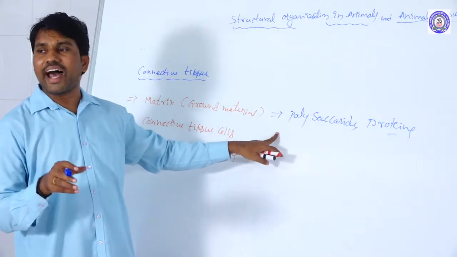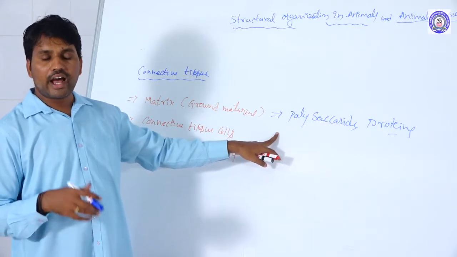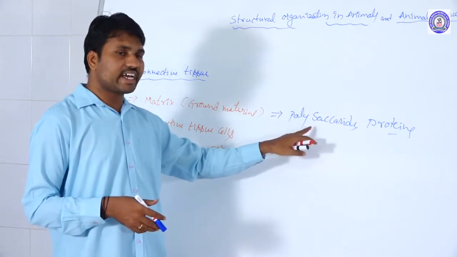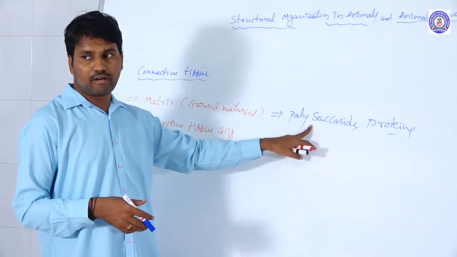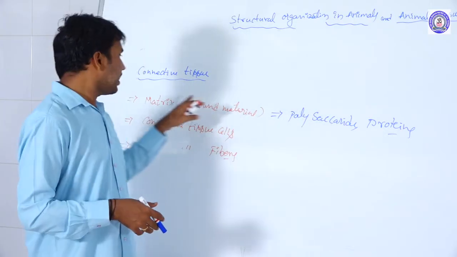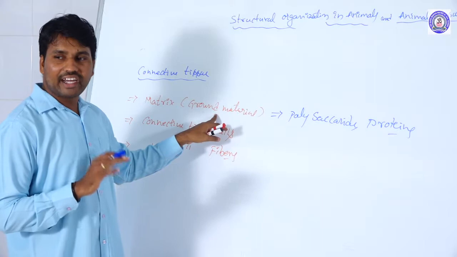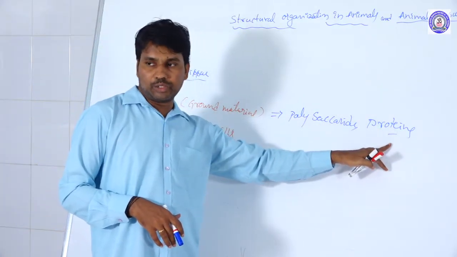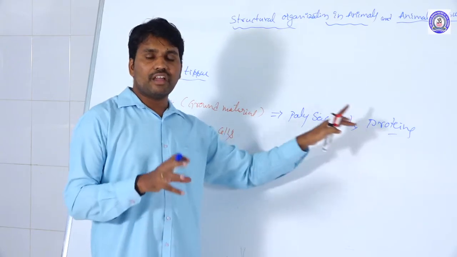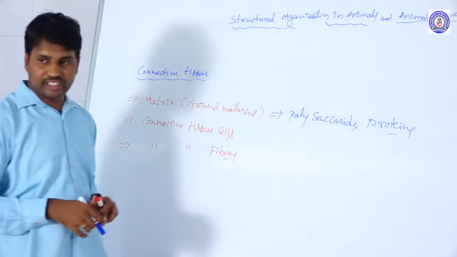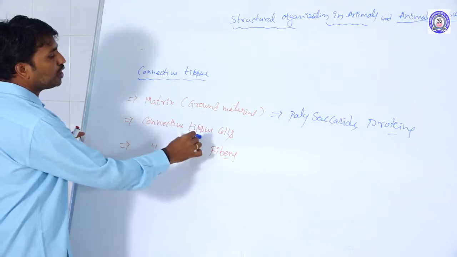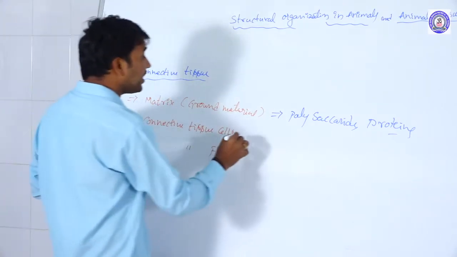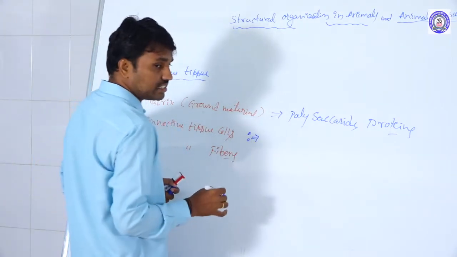For example, hyaluronic acid is a basic heteropolysaccharide component forming the ground material, the matrix of the connective tissue. Some protein components also form the ground substance. Then the connective tissue cells: different types of cells are present.